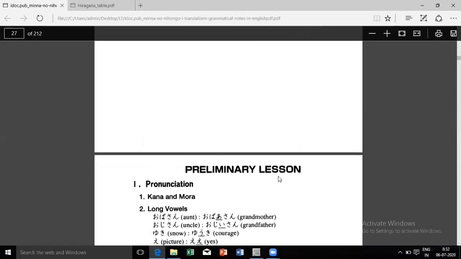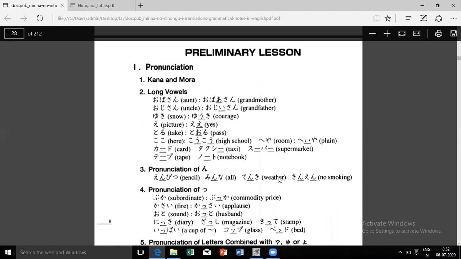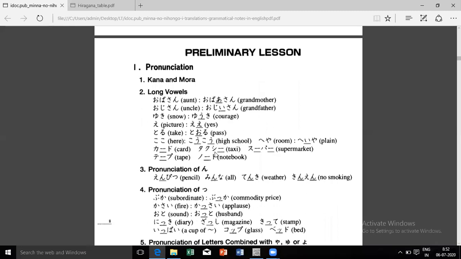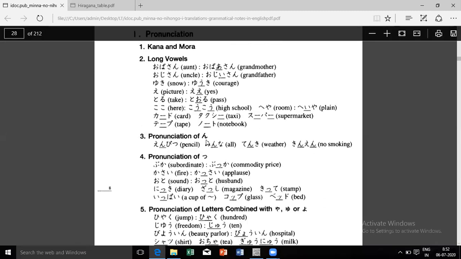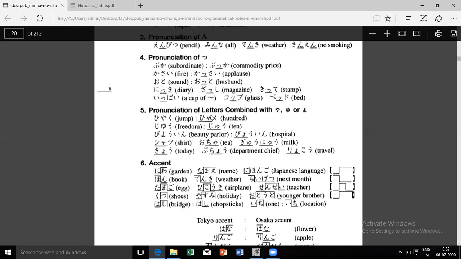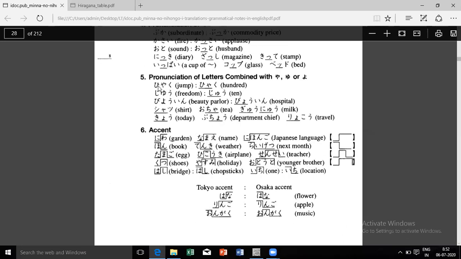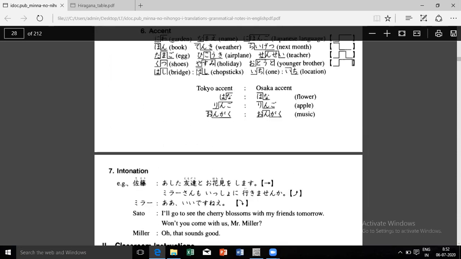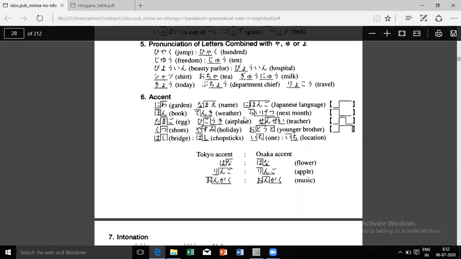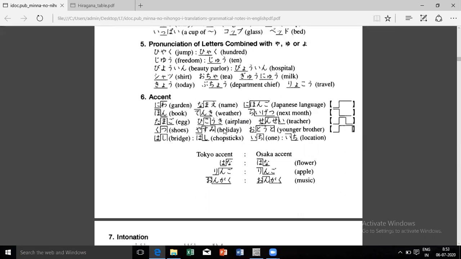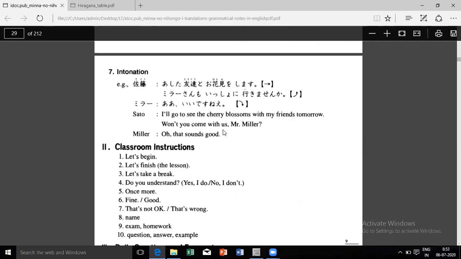And again, they have given all the words. So you go through these words. Do not see the katakana part. We don't know this katakana yet. Pronunciation of n, long vowels, chiisai tsu, then this is ya yu yo, where you have to use ya yu yo. Accent, you can remove this part. This you can just read, not to make notes. It's okay. So accent is not needed as of now.